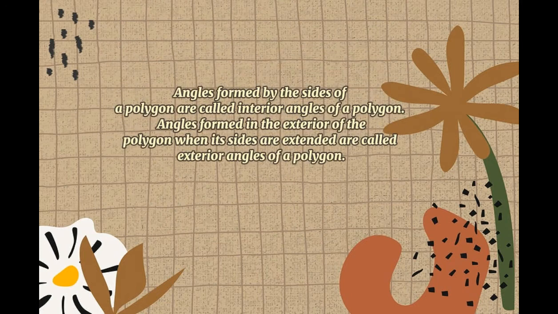Angles formed by the sides of a polygon are called interior angles of a polygon. Just like for example, here is the triangle. So in the interior part of the triangle, we have 3 angles. 1, 2, 3. Angles formed in the exterior of the polygon when its sides are extended are called exterior angles of a polygon. So in the exterior part of a triangle, we also have 3 angles again.